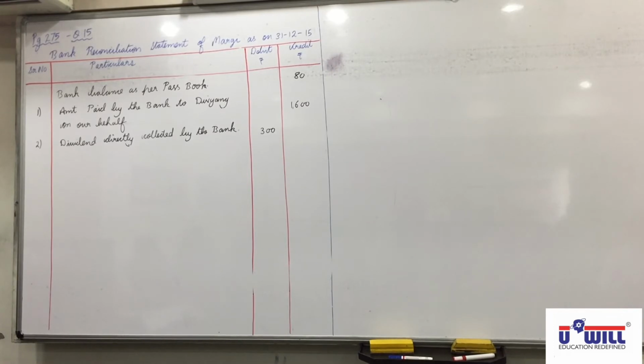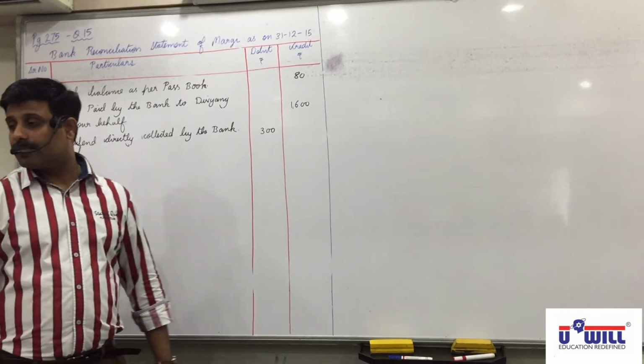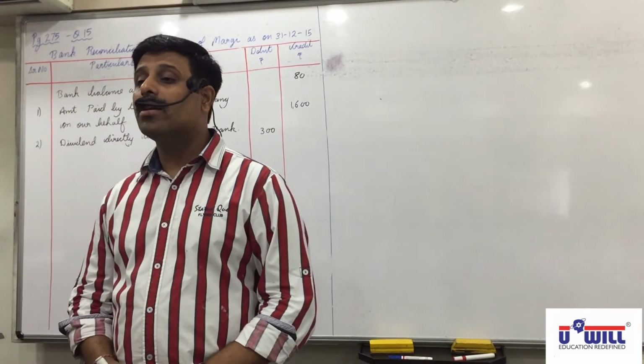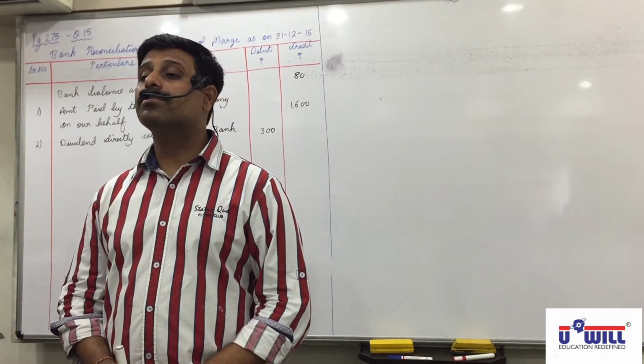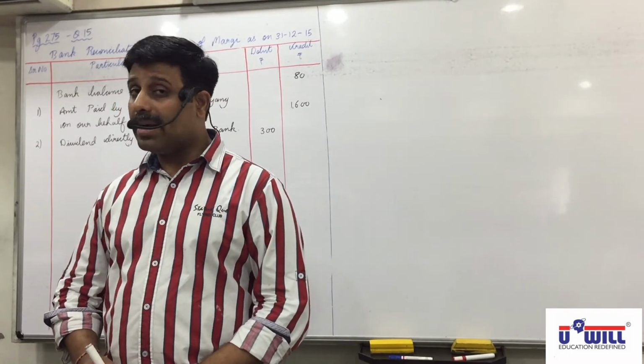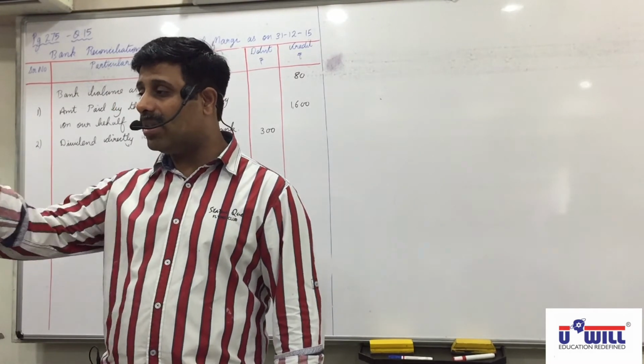For bank commission, what reason will you write? Directly paid by the bank. Debited. The bank does not have to pay it to a third party.